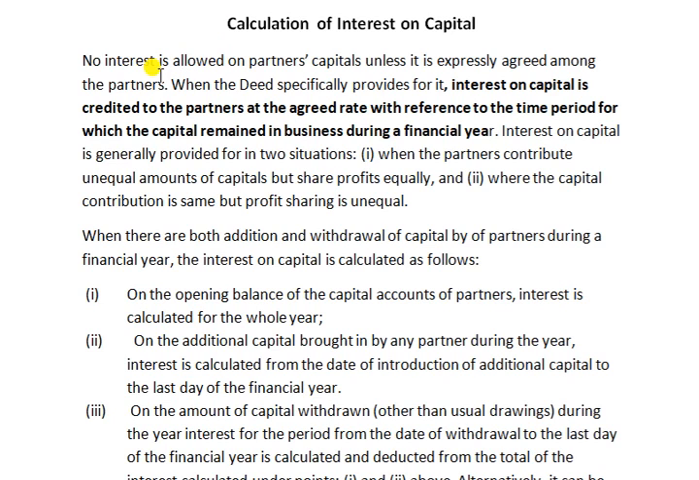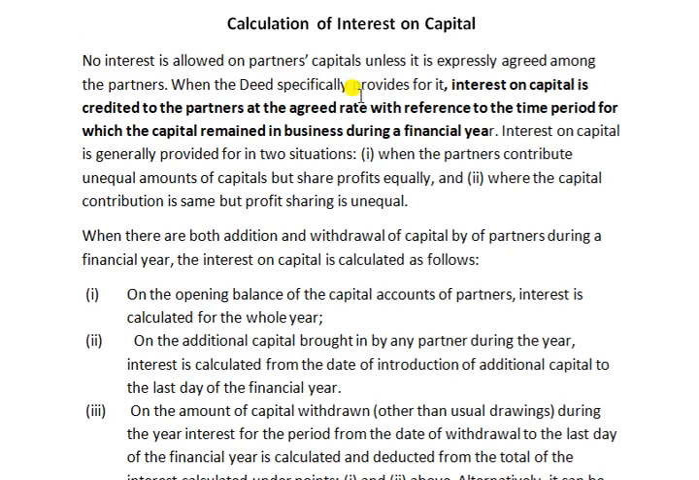We discussed earlier, in the absence of a partnership deed, no interest is allowed on partner's capital. Clear that no interest is allowed on partner's capital unless it is expressly agreed among the partners. How expressly agreed? Through the partnership deed. If no such agreement, no right for getting interest on capital.